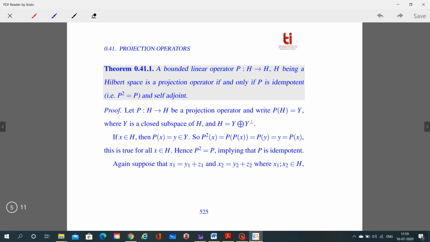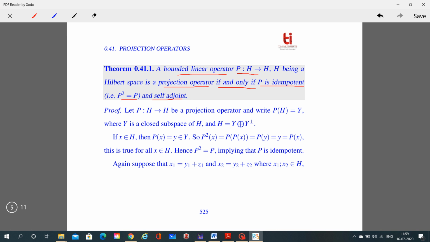Let P be a bounded linear operator from H to H, where H is a Hilbert space. Then a bounded linear operator on a Hilbert space is a projection operator if and only if P is idempotent, that is P squared = P, and self-adjoint.